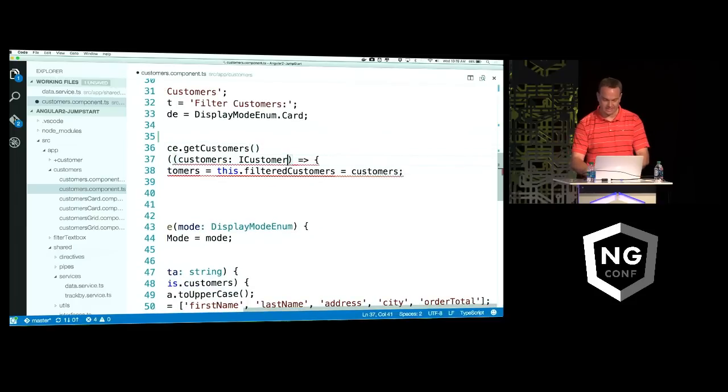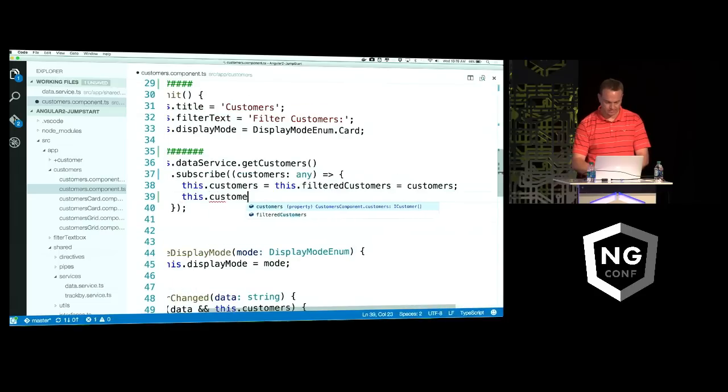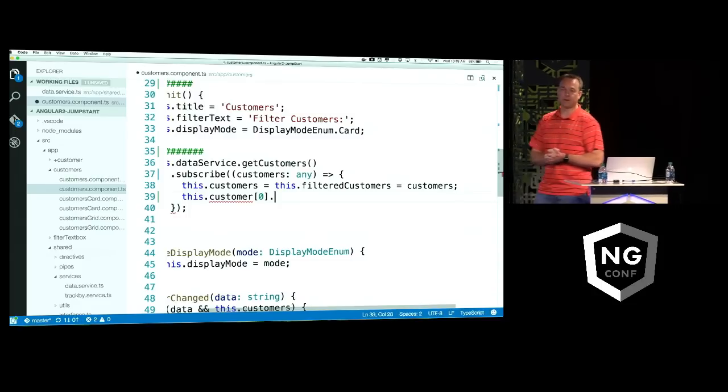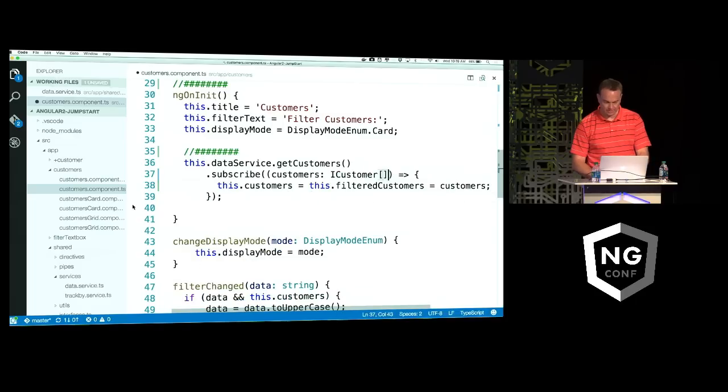When I used to have this as any, for instance, and you'll be really impressed if I do this dot customers 0 dot. Phenomenal code help, right? Like everybody loves that. Well, let me just undo that actually.